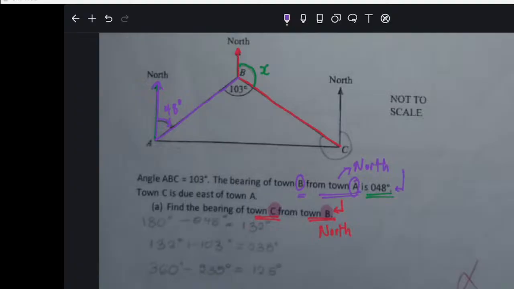Now, can I ask you, students, with this 48 degrees, what can we find based on what we just learned? We can find this x. Okay, let's call this y. Can't we find the y? What did I say about the two inside angles, this one and this one, A and B?